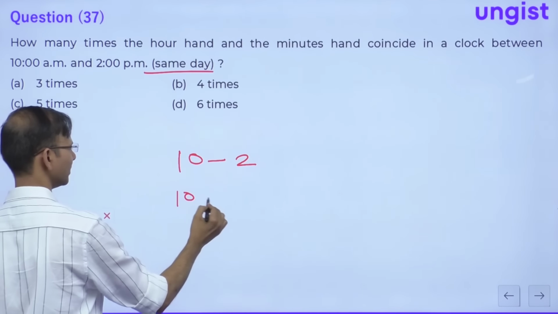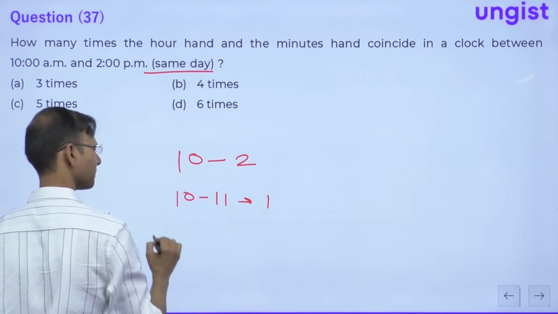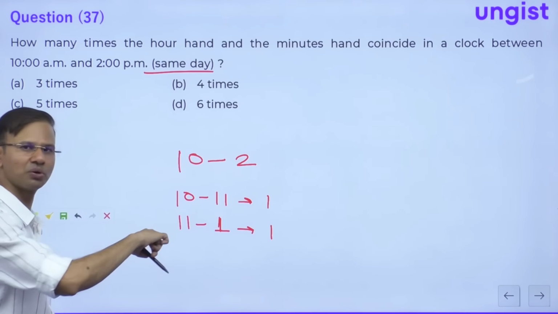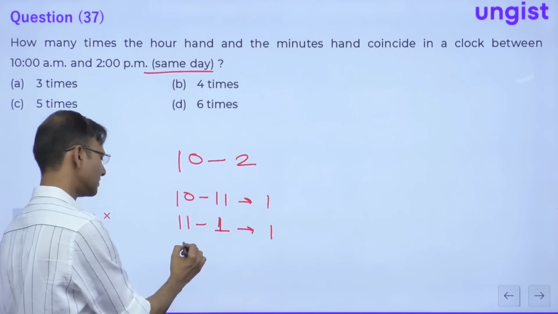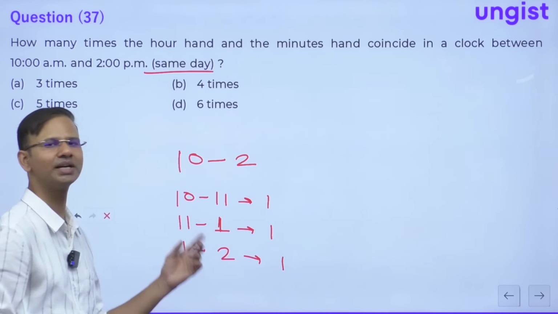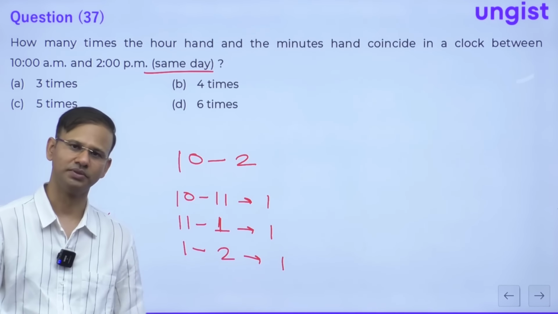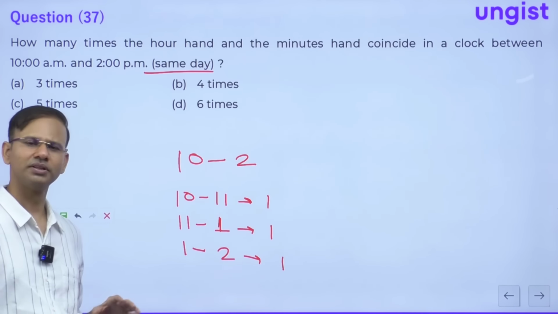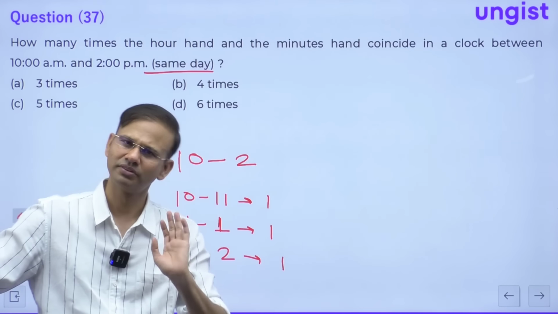So 10 to 11, they will be meeting once, right? 11 to 1, they will be meeting only once, which is at 12 o'clock, right? And 1 to 2, they will be meeting once, right? So total they will be meeting 3 times from 10 a.m. to 2 p.m., right? So from 10 to 11, they will be meeting somewhere around 10:55, right?